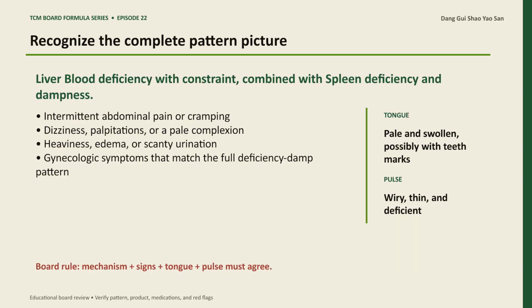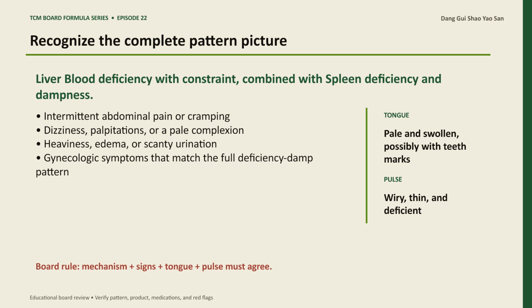The target pattern is liver blood deficiency with constraint, combined with spleen deficiency and dampness. Look for this clinical picture: intermittent abdominal pain or cramping, dizziness, palpitations, or a pale complexion, heaviness, edema, or scanty urination.